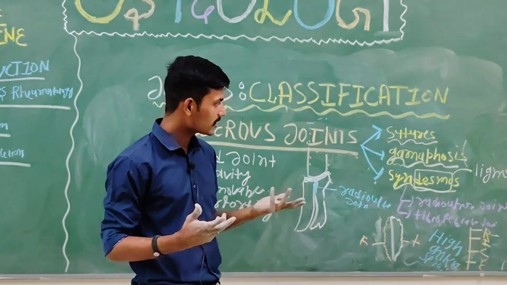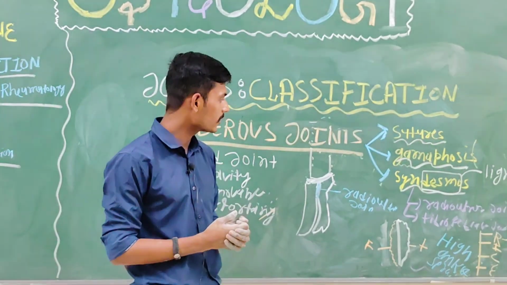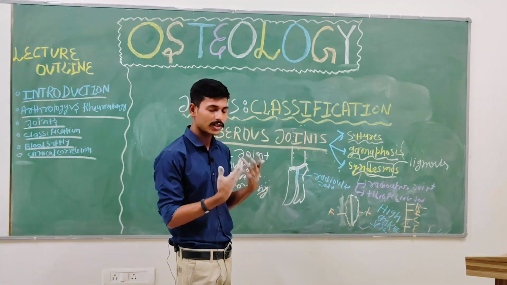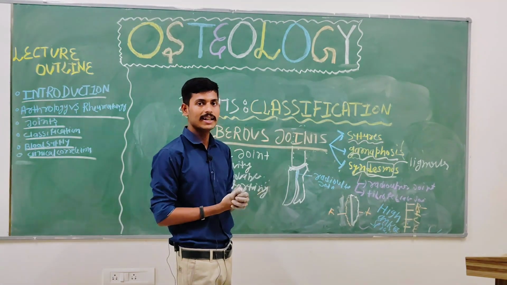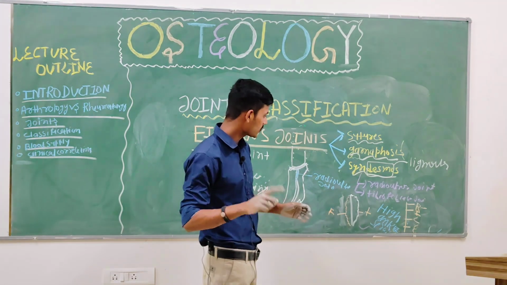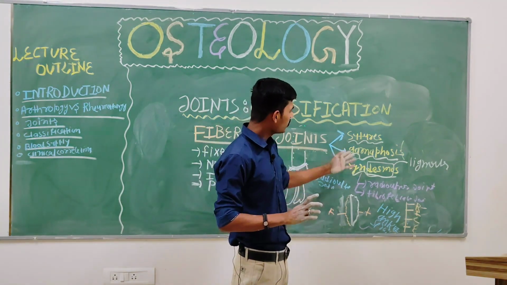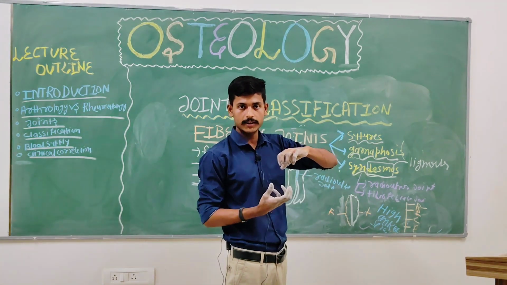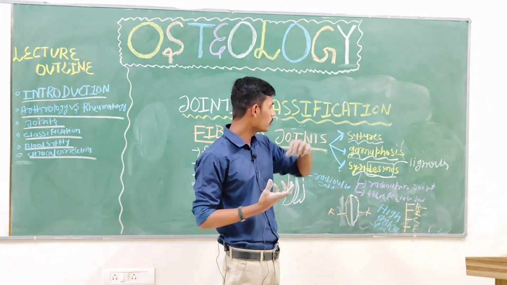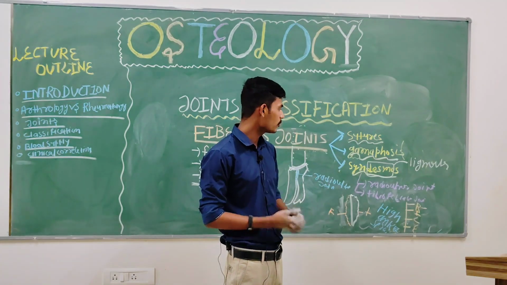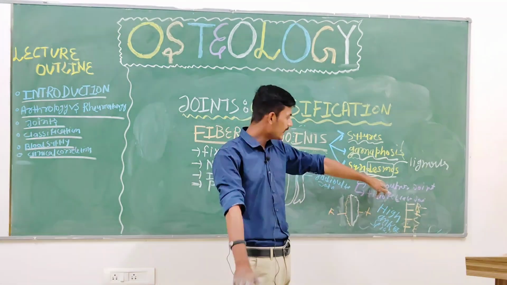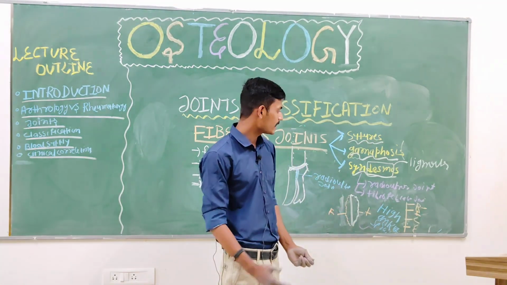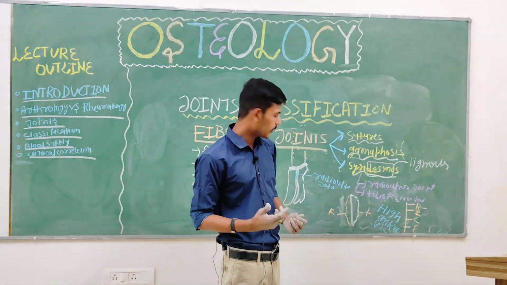Sometimes there is a congenital defect, and after birth, before the brain is structurally developed, the sutures get ossified, and that condition is called craniosynostosis. Then we defined the gomphosis, which is present between the teeth socket, the underlying bone and the teeth. Then we defined the syndesmosis. Desmos denotes the ligament, and there are two joints, the radio-ulnar joint and the tibiofibular joint.